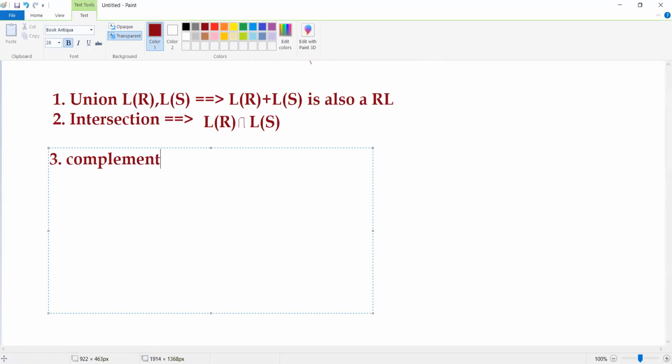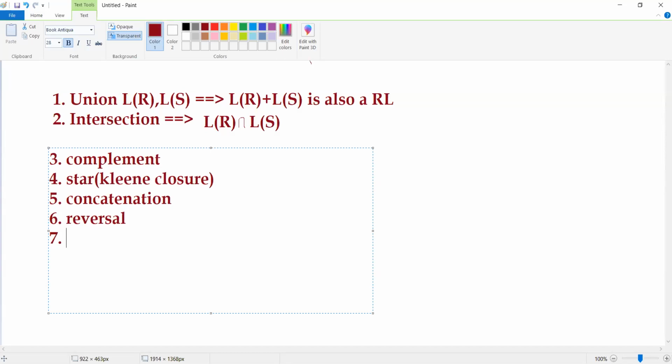The third one is complement. Complement is also a regular language. Then the fourth one is the star operation, in the sense of Kleene closure. We know about it, Kleene closure operation. Then the fifth one is the concatenation operation. Then the sixth one is the reversal operation. Next, the seventh one is homomorphism, and then the eighth one is inverse homomorphism.